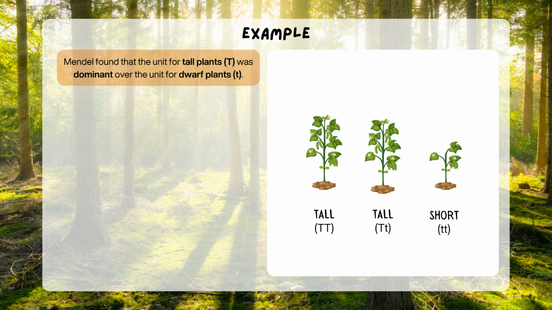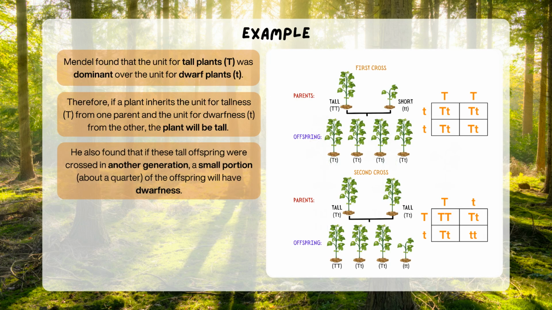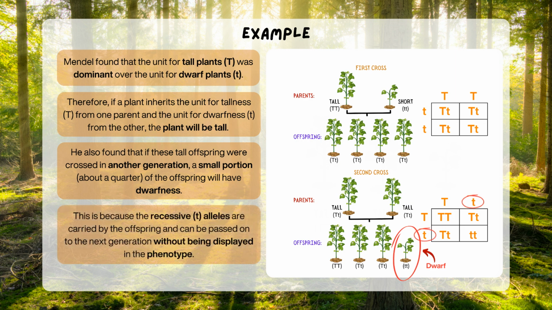For example, Mendel found that the unit for tall plants, capital T, was dominant over the unit for dwarf plants, lowercase t. Therefore, if a plant inherits the unit for tallness from one parent and the unit for dwarfness from the other, the plant will be tall. He also found that if these tall offspring were crossed in another generation, a small portion, about a quarter of the offspring, will have dwarfness. This is because the recessive small t alleles are carried by the offspring and can be passed on to the next generation without being displayed in the phenotype.